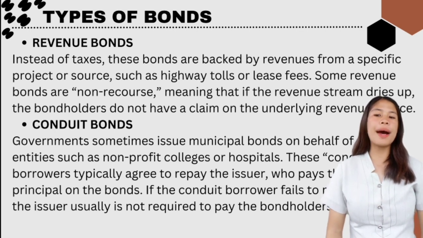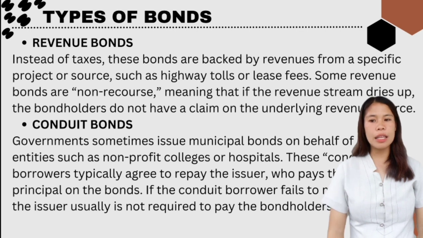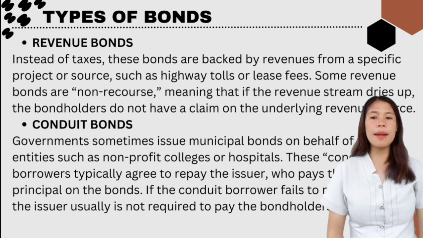A conduit bond is a type of municipal bond sold by a governmental entity for the purpose of making proceeds available to a private entity, usually in furtherance of a public purpose. An example would be bonds in connection with non-profit hospitals or affordable housing.